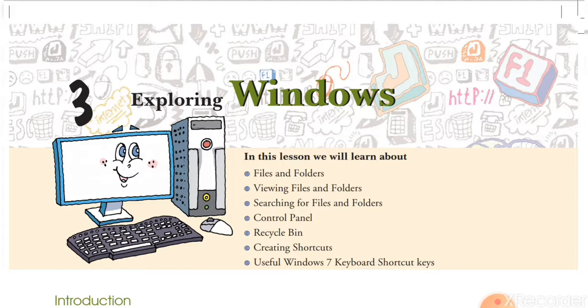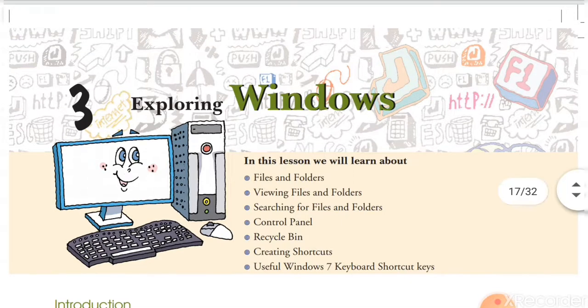Today we are going to learn Chapter 3, Exploring Windows. In this chapter, we will learn how to open a file, what folders are, how we can change the name of a file, how we can rename the extension, how we can change the extension of files, how we can search for files and folders in Windows, and about the Control Panel, what the Recycle Bin is, and creating shortcuts, how we can create a shortcut of applications, files or folders, and some useful keyboard shortcut keys.